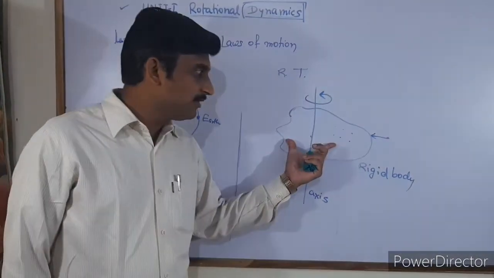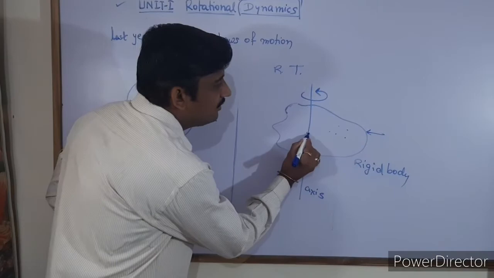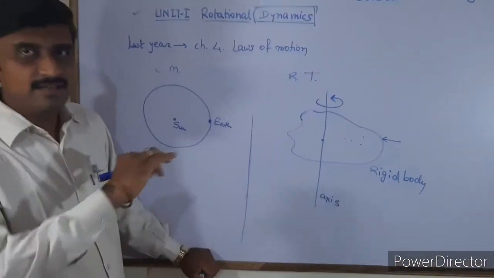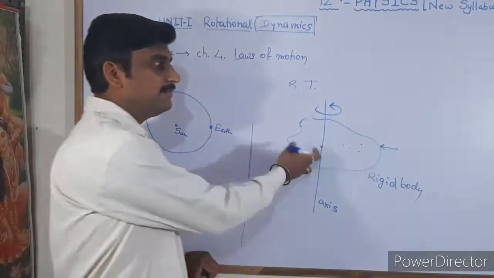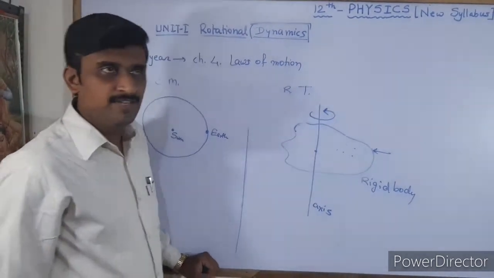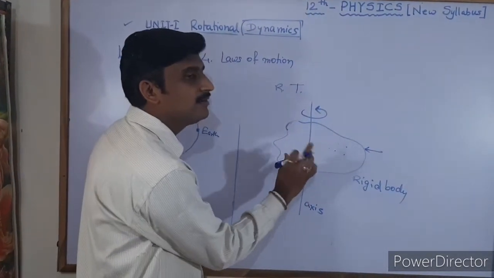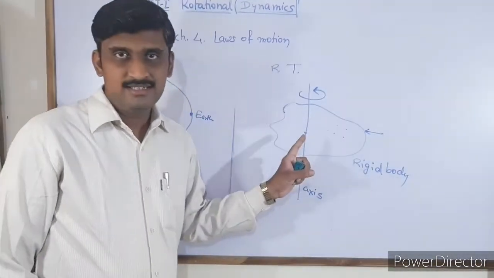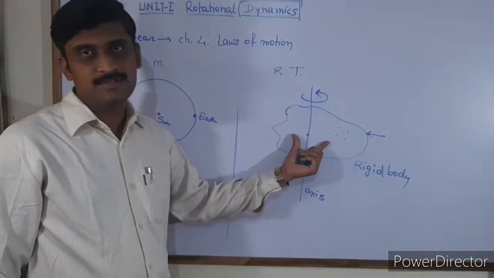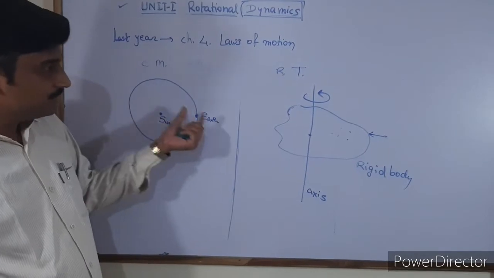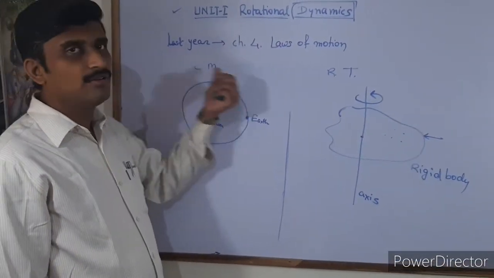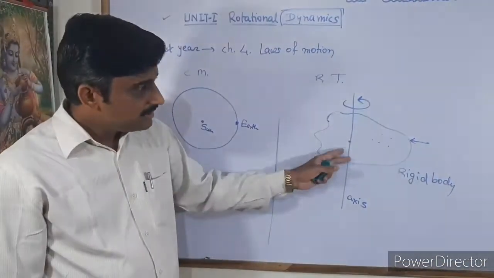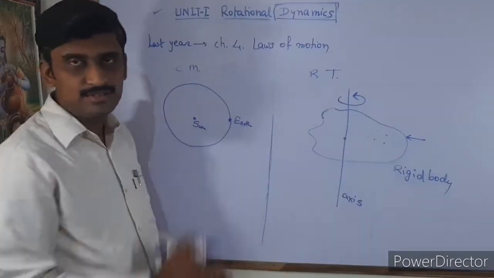In this rigid body, one point acts as the other object, but it is itself in that rigid body. Hence, the body is rotating around itself. This body is rotating around itself, and therefore it is called rotational motion. Here one object is rotating around another object, which we call circular motion. Here circular motion is also included in the rotational motion.